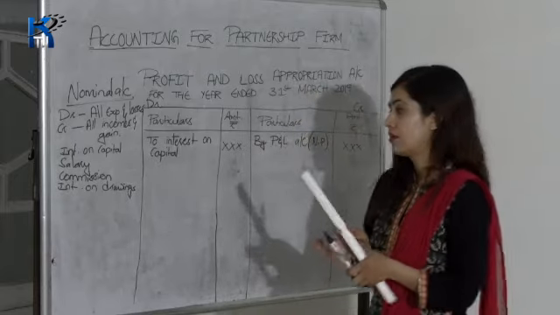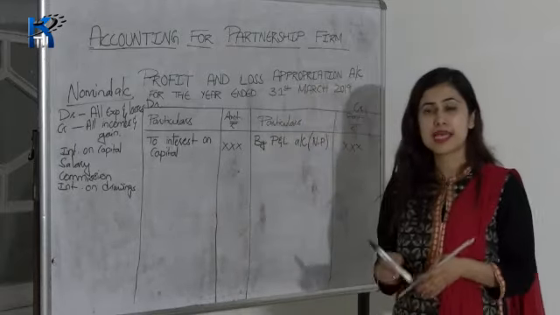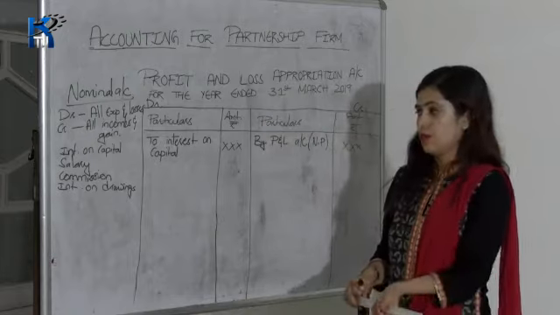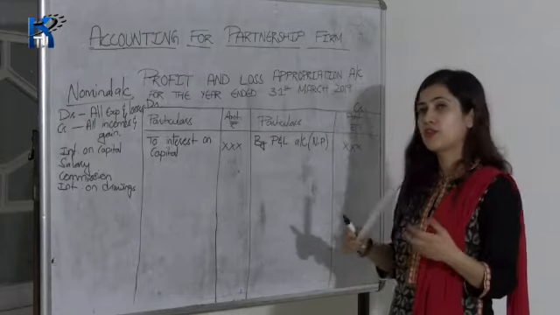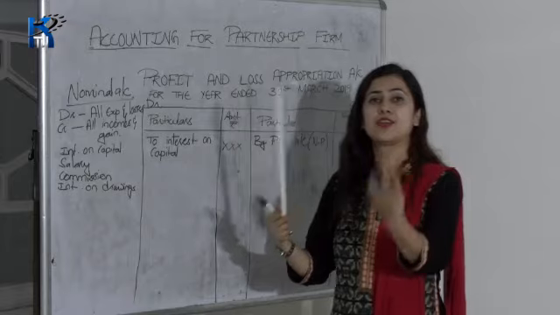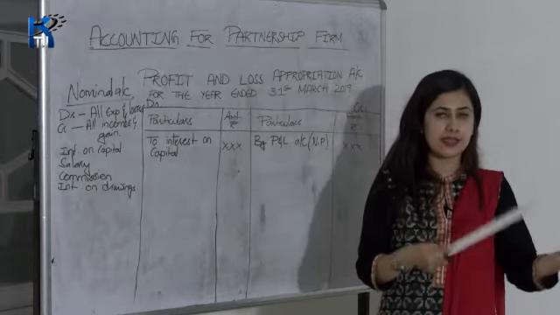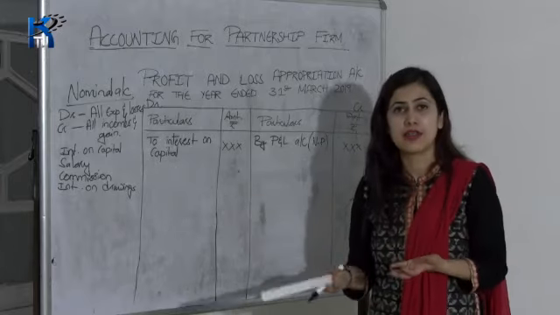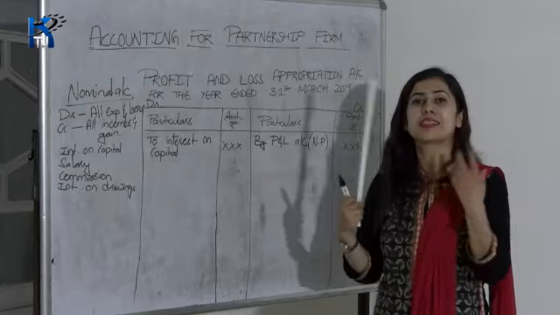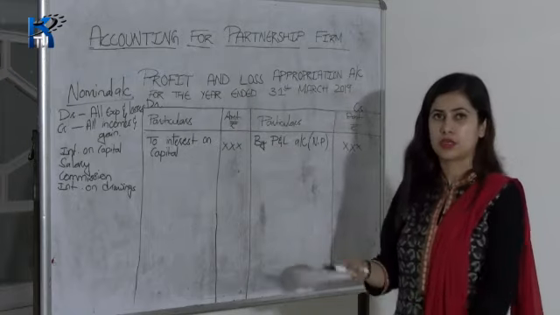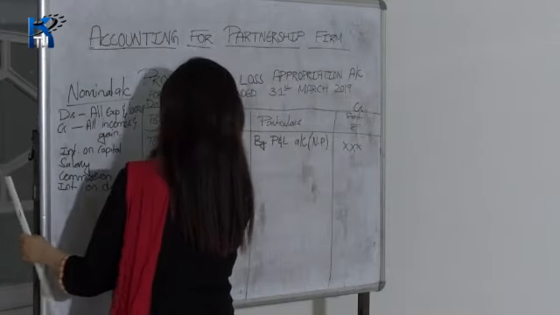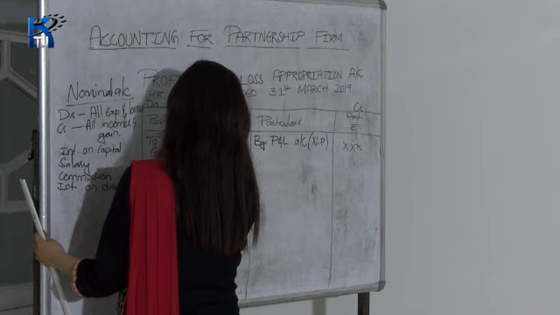After that, the second item, salary. Salary given to the partners. The firm is giving salary to the partners for extra work. If they are doing any extra work, then for that reason they will get a salary, isn't it? So for the firm it is an expense. Expense again will come on the debit side. So write to partners' salary.